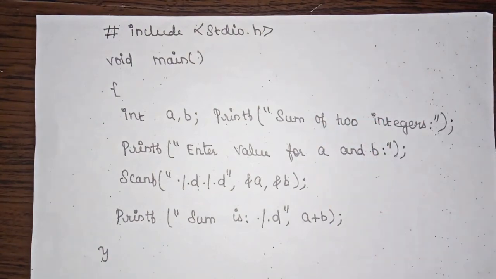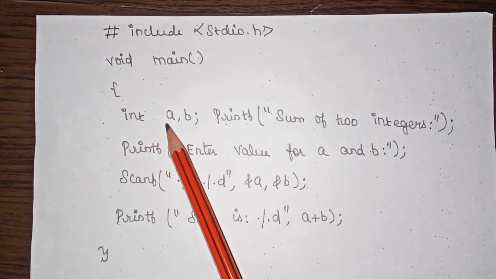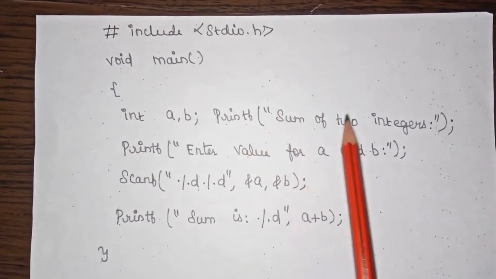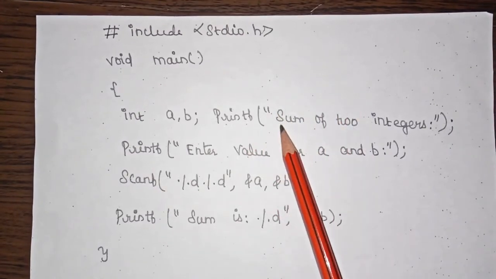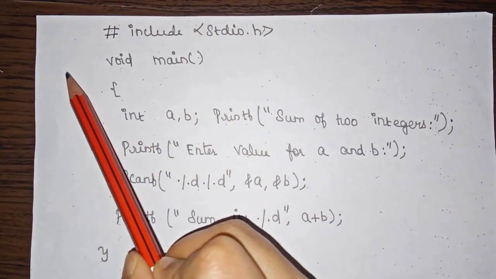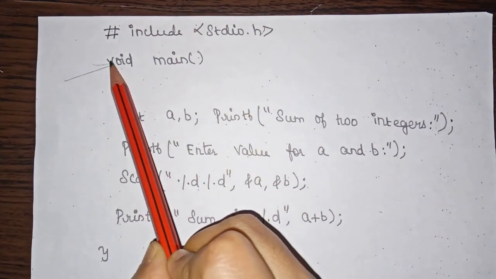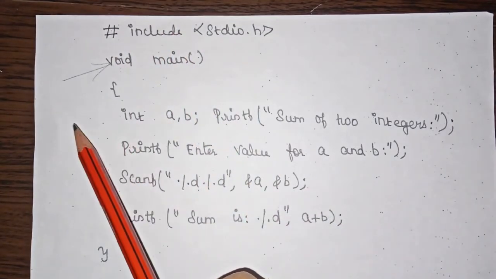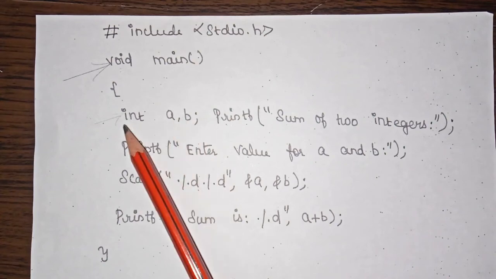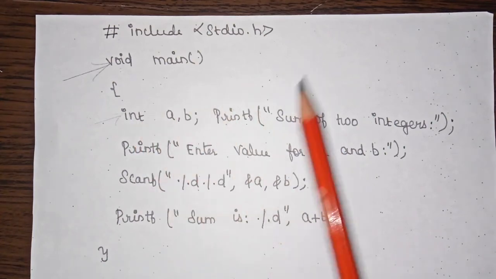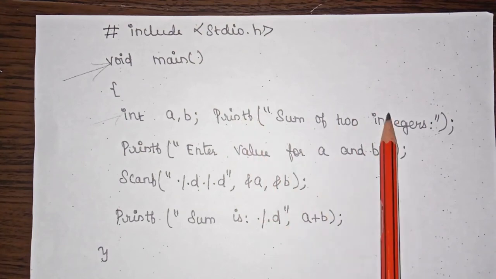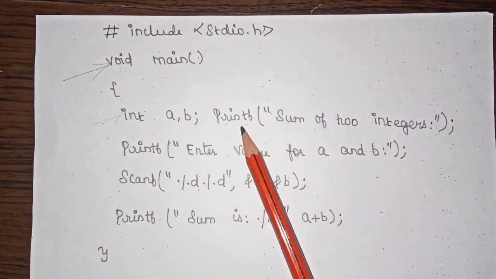In this program, what we are doing is just declaring variables. After declaring these variables, we have some printf statements which are used to display text in the output. When you execute this program, your compiler always starts execution from the main function. Inside this main function, initially we have a declaration statement where a and b are declared as integer variables. After that the control comes here, and it prints this printf statement. It prints whatever is inside this printf statement.